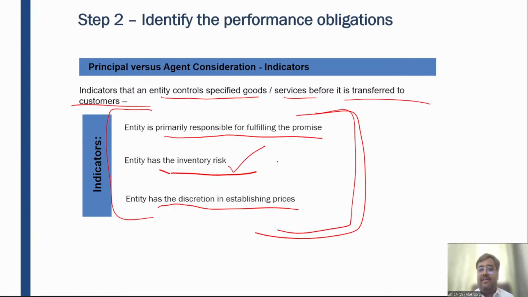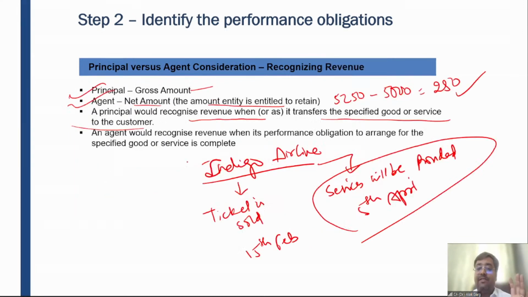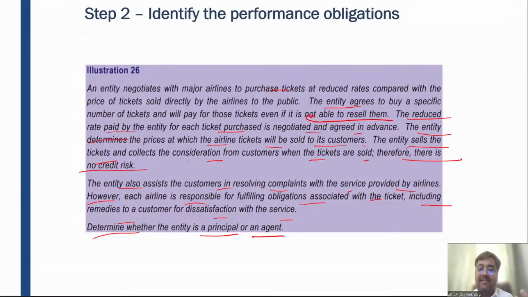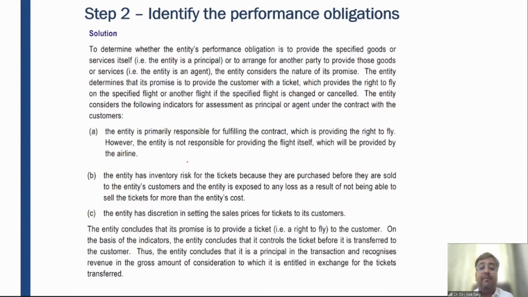So who has the inventory risk? The entity. Make My Trip has the inventory risk, not the airline company. Who has the discretion in establishing prices? The entity has a discretion in establishing prices, right? And the entity is also resolving complaints, although the primary responsibility is of the airline companies to fly the aircraft, right? So that is there. But these are the two indicators. Yes, in this example, the entity is acting in the capacity of a principal, not an agent, right? Not an agent. So who is an agent?